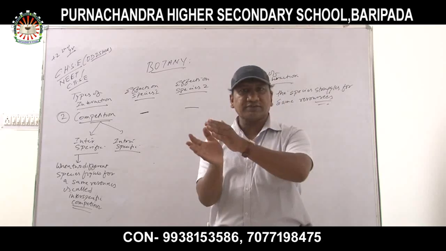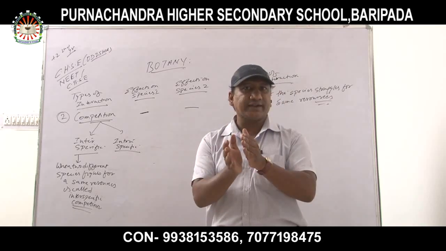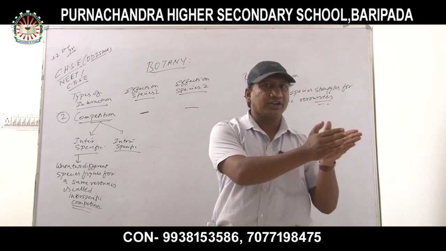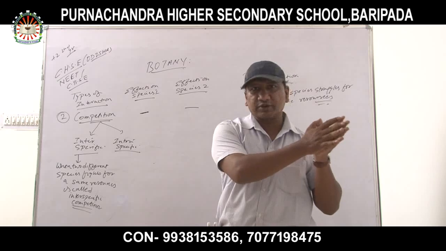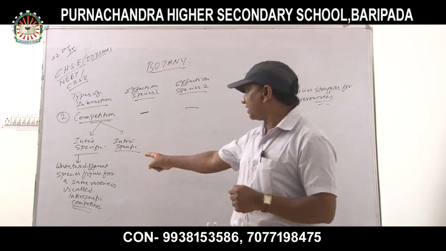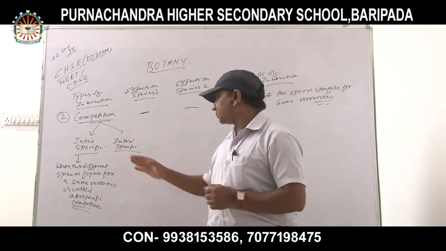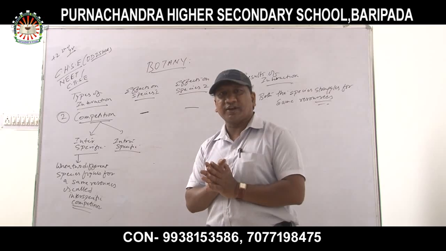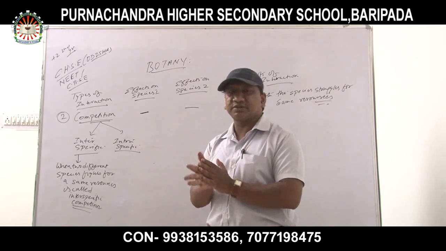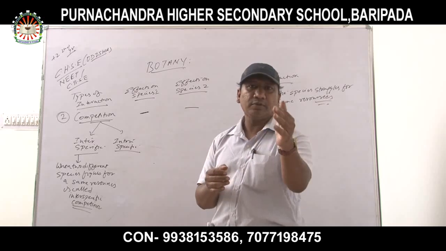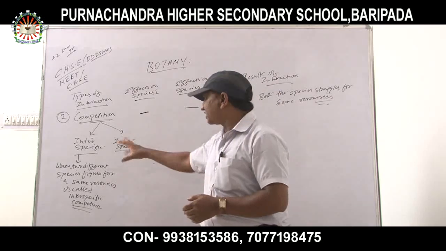Both lion and tiger are fighting for the prey, which is what? Deer. The deer is the same common resource. Where two different species fight for the same resource is called interspecific competition. The best example is lion and tiger fighting to get food from a deer.